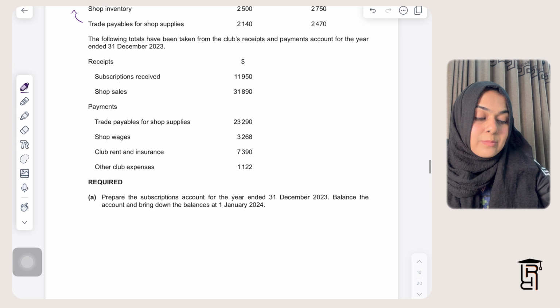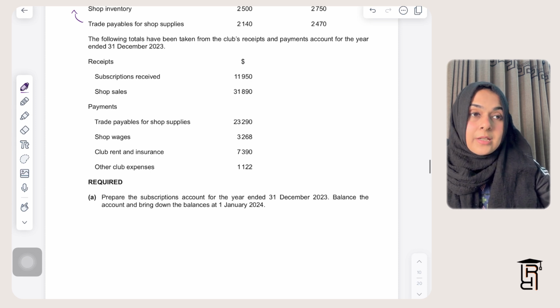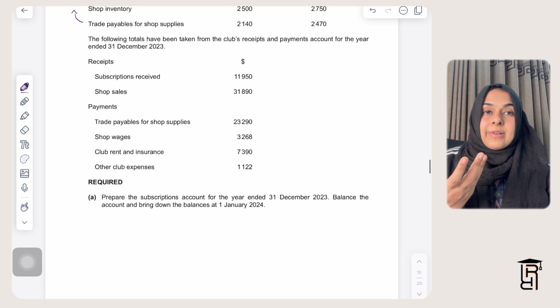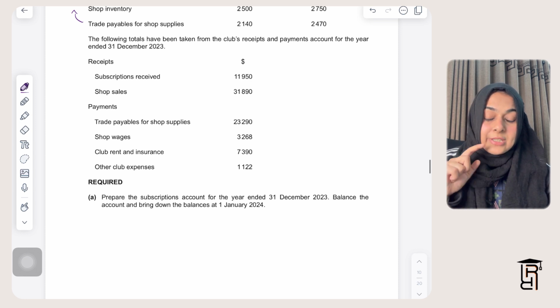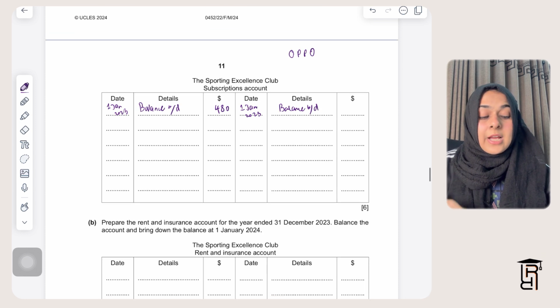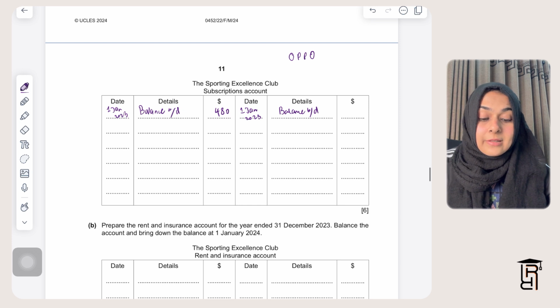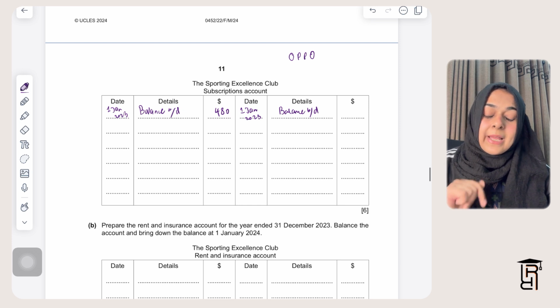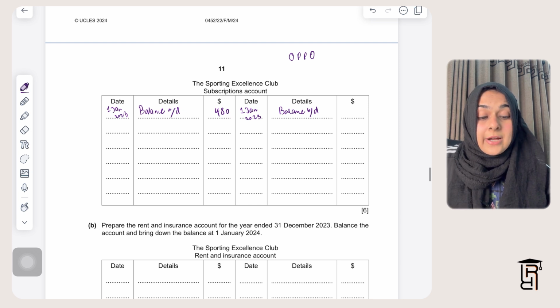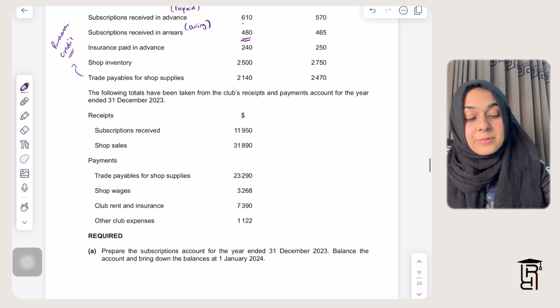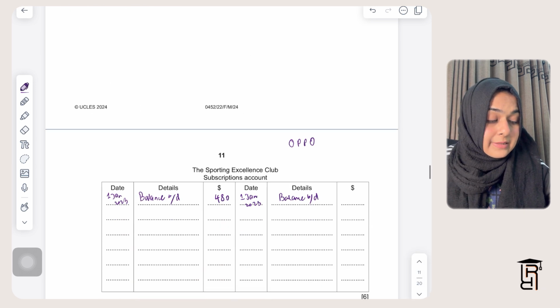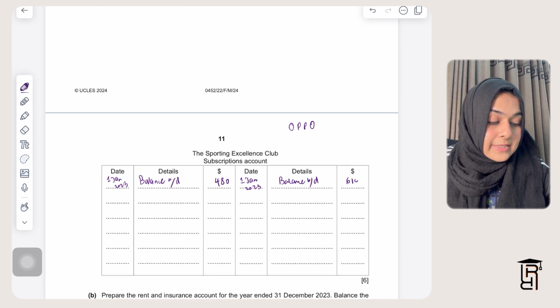So prepaid is my liability. Prepaid income is my liability, because last year I have received extra income from my members, which relates to this year. So prepaid income is always a liability for the club. That is why the balance brought down comes on the credit side. Subscriptions received in advance is 610, which I'll write on the credit side.